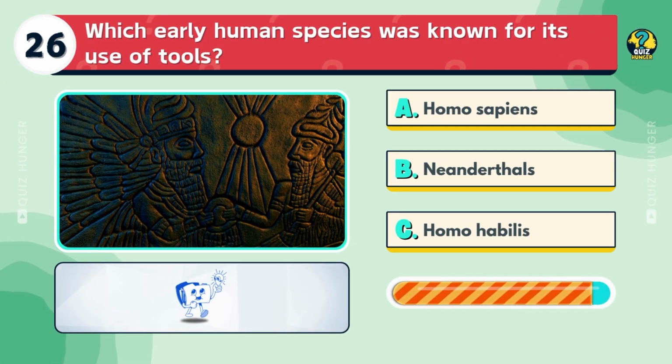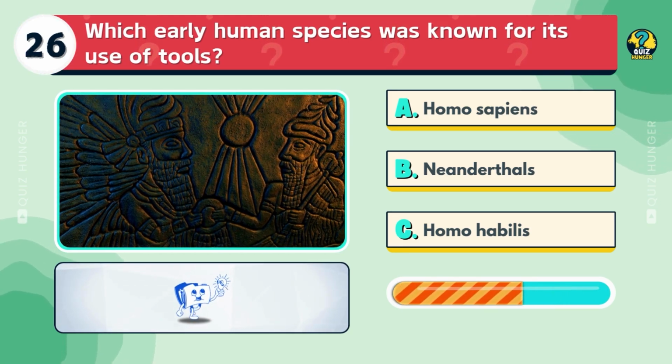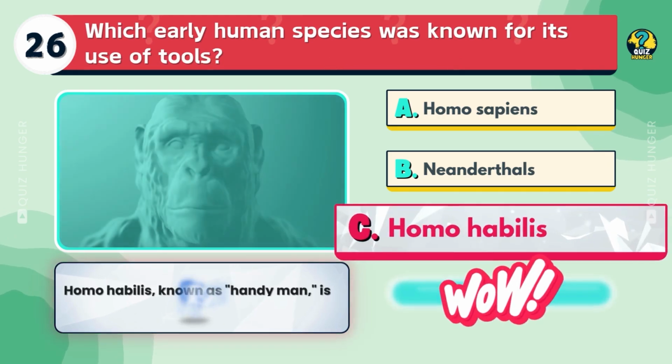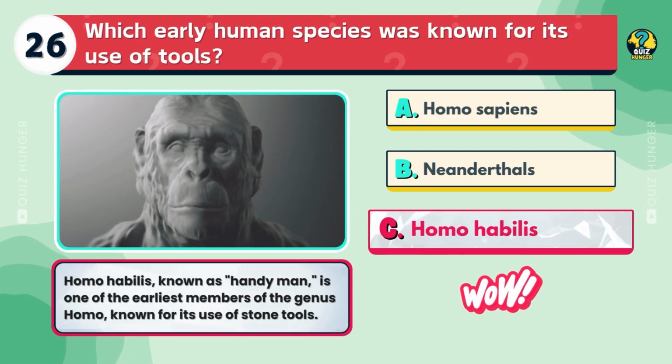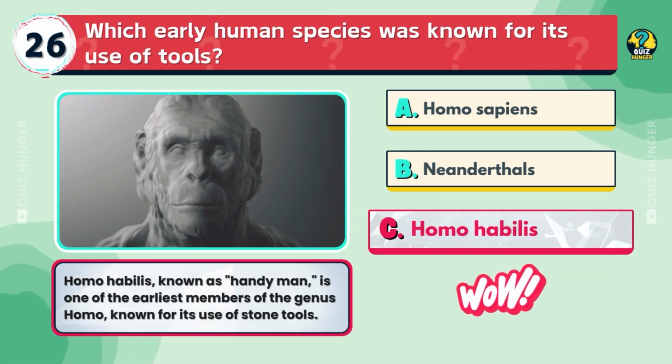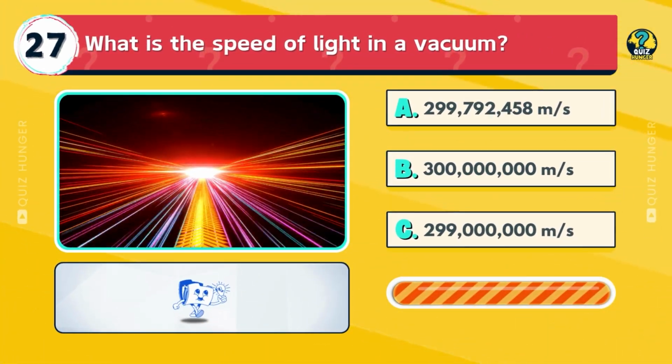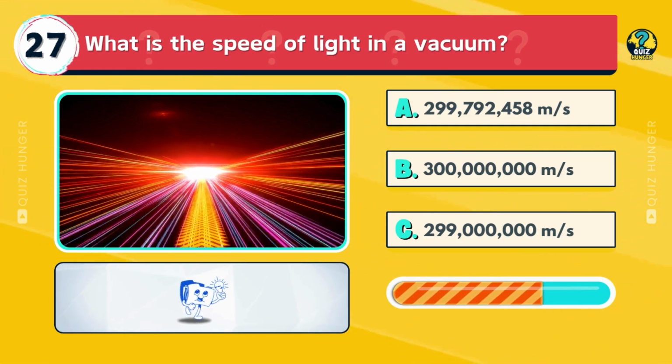Which early human species was known for its use of tools? Homo sapiens, Neanderthals, or Homo habilis? Homo habilis, known as handy man, is one of the earliest members of the genus Homo, known for its use of stone tools. What is the speed of light in a vacuum? Answer A, B, or C?